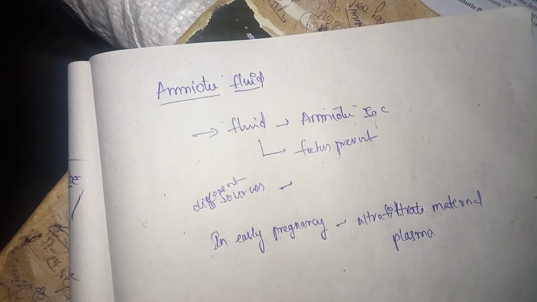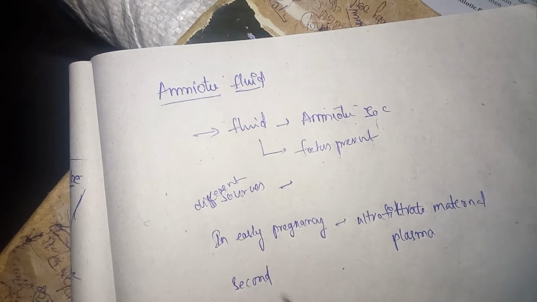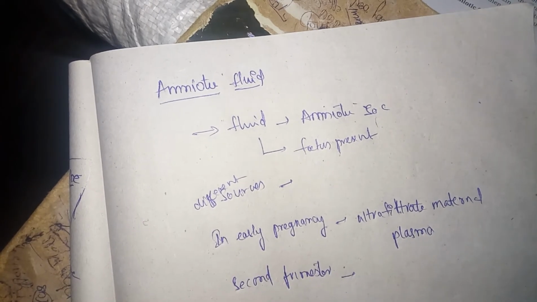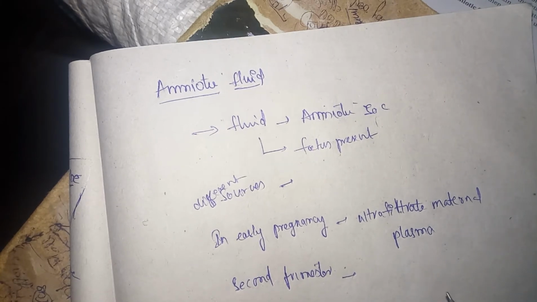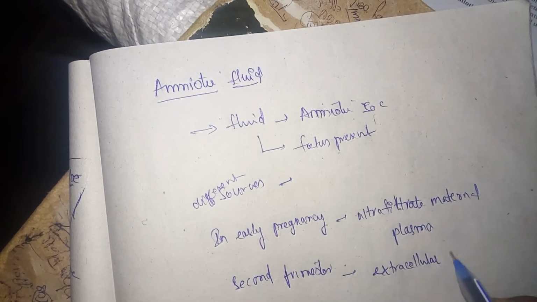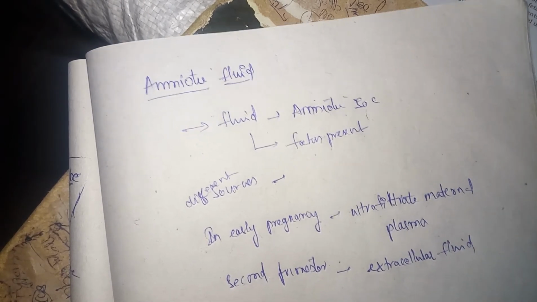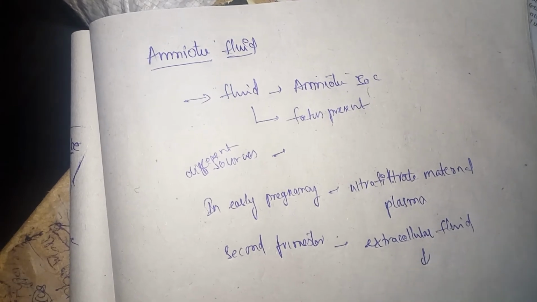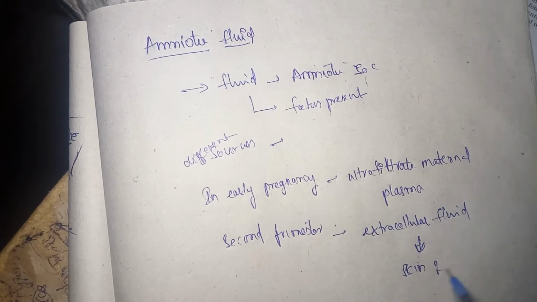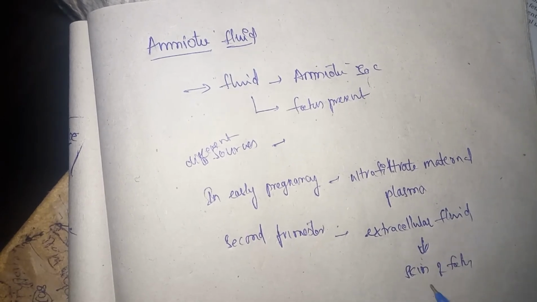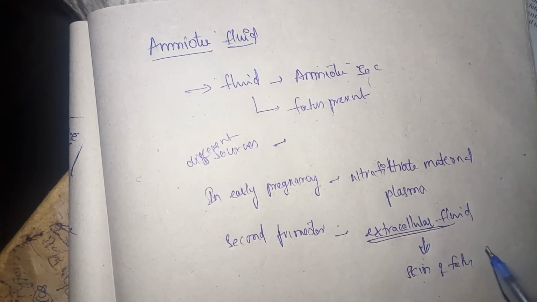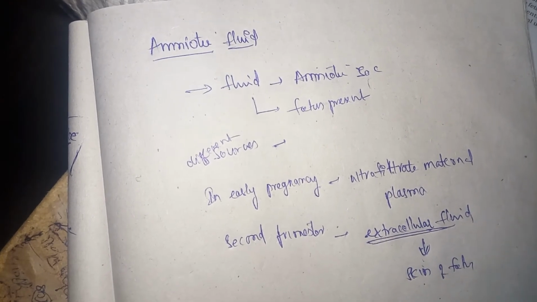By the beginning of the second trimester, this amniotic fluid is formed mainly by extracellular fluid. This extracellular fluid has its origin from the skin of the fetus. Okay, through the skin of the fetus, this extracellular fluid escapes and forms amniotic fluid.